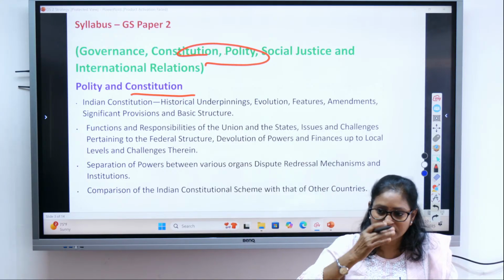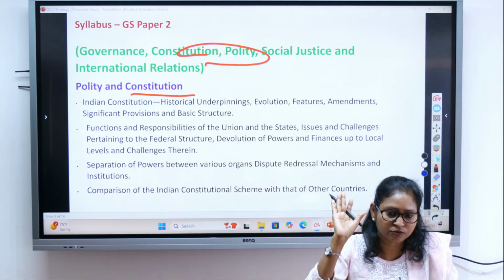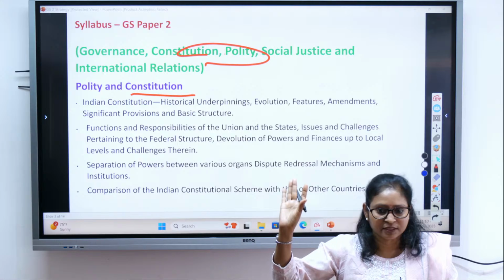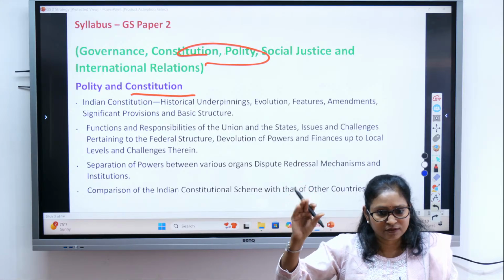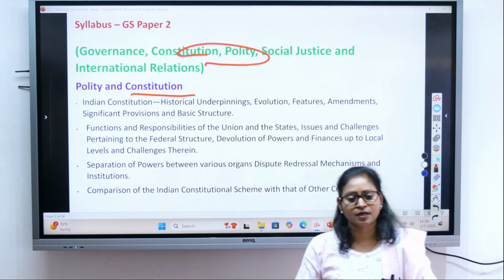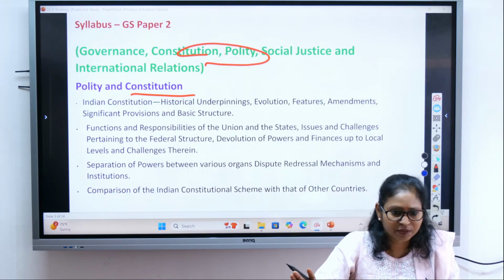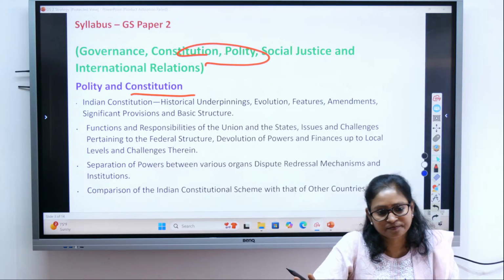Like it is mentioned in Article 53 of the Indian Constitution that all the executive action will be taken in the name of the president. So every citizen of the country knows that all the executive actions are taken in the name of the president. He is the executive head.